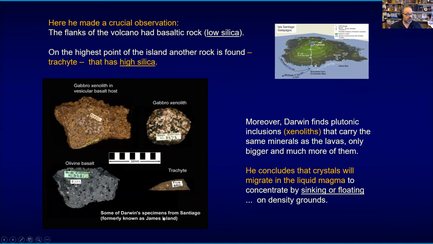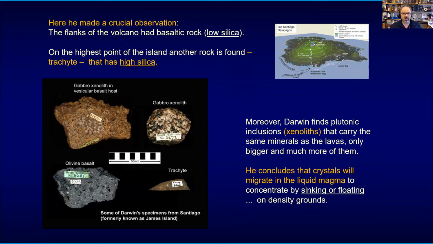And here's actually some of Darwin's rocks, which are nowadays at the Geological Society in London. And the specimens are still available. So he had gabbro xenolith here in a basaltic rock. He had an olivine basalt, and here's a small specimen of this trachyte that he collected from high up on the island, and then some xenolith, which intrigued him as well, which gave him a sense that deep inside the volcano, there would be accumulation of crystals, while high up on the volcano, bubbles might migrate up.